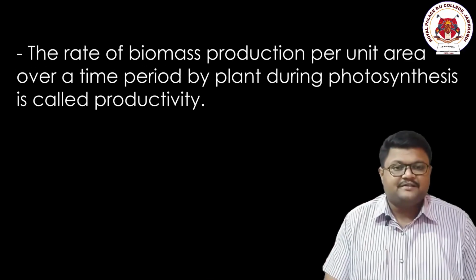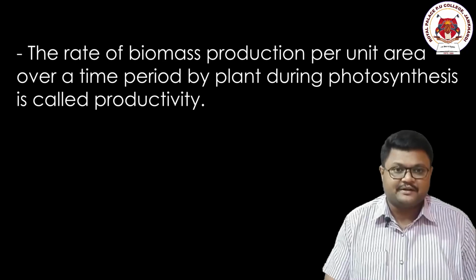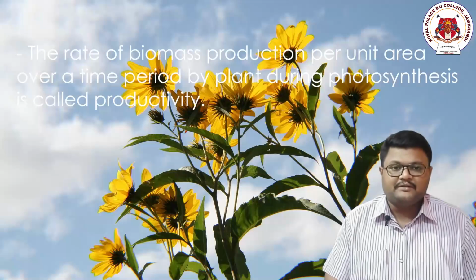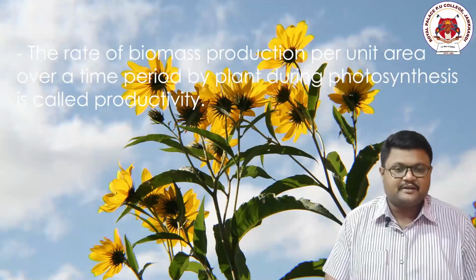Now the first basic thing is the definition of productivity. What do you mean by productivity? It can be defined as the amount of biomass production per unit area per unit time during photosynthesis by the plants. In simple terms, the plants perform photosynthesis under the sunlight.